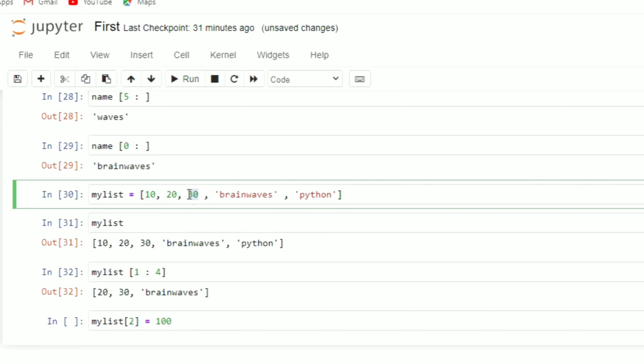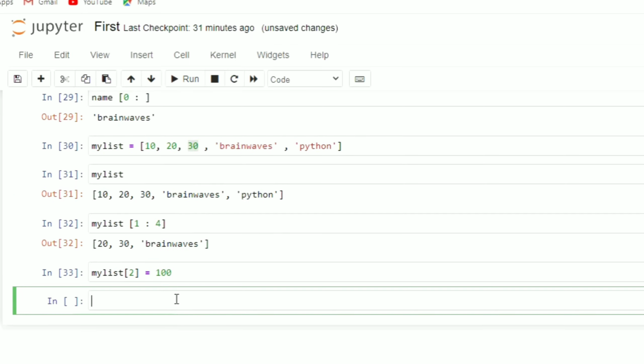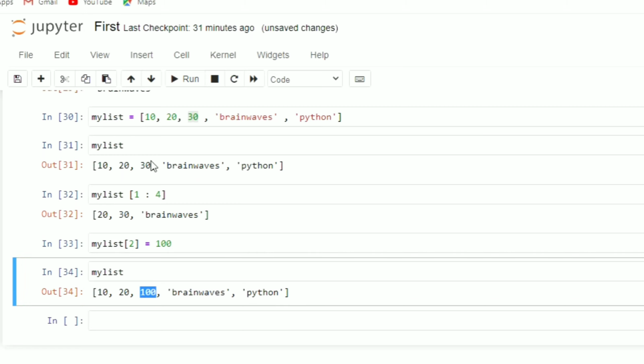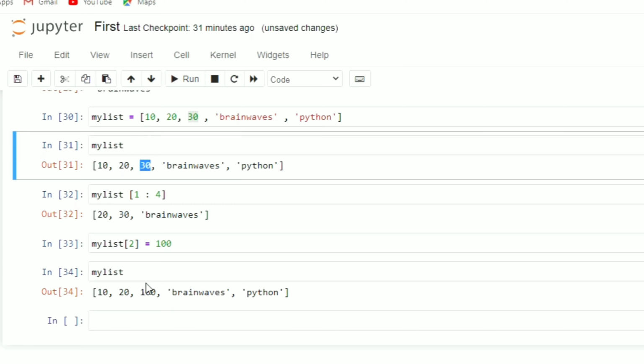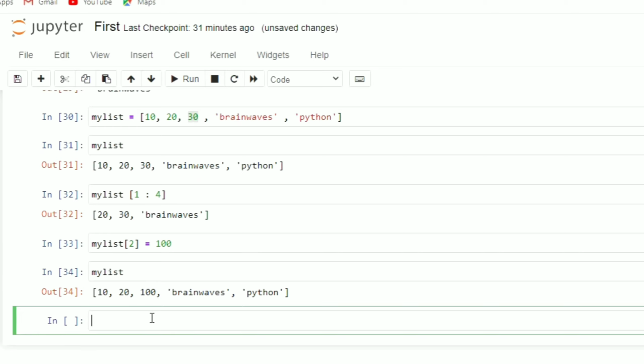So in my list the element which is present is 30. Now I am going to change it to 100. So let me execute it. You can see it has been executed. Let me check now my list. So you can see 10, 20 and now it has been changed to 100. Previously it was 30 and now it has been changed to 100. Okay, so the reassignment is allowed.